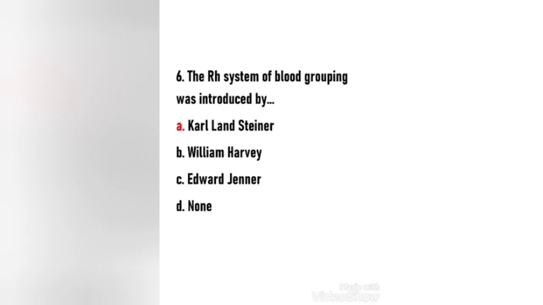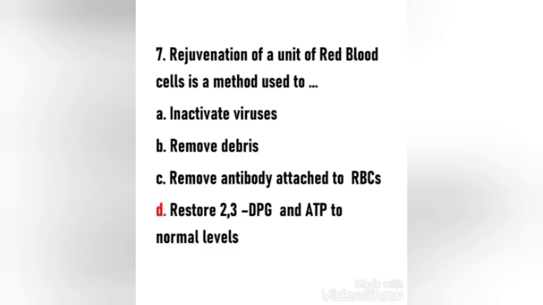Next question. The RH system of blood grouping was introduced by Karl Landsteiner, William Harvey, Edward Jenner, none. Here the right answer is option A. The RH system of blood grouping was introduced by Karl Landsteiner. Since that time, a number of distinct RH antigens have been identified, but the first and most common one is called RHD.